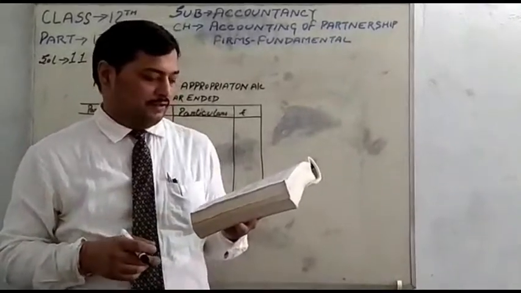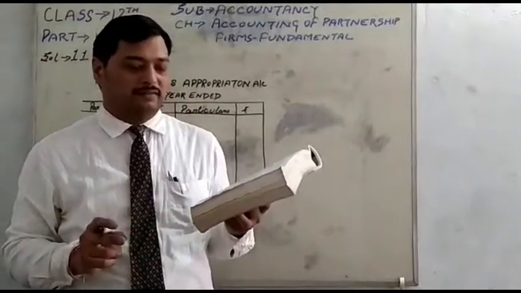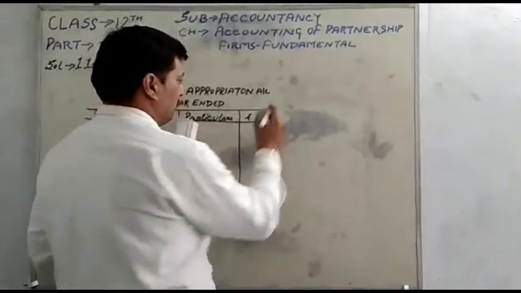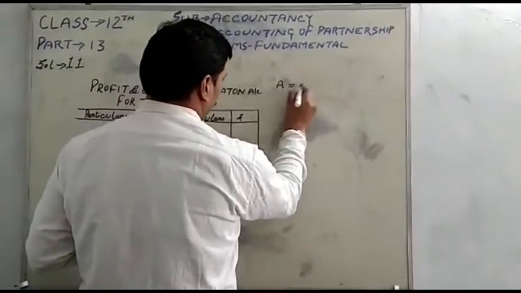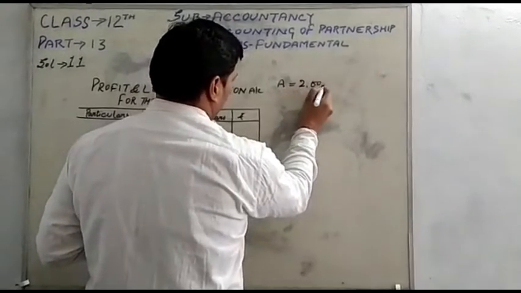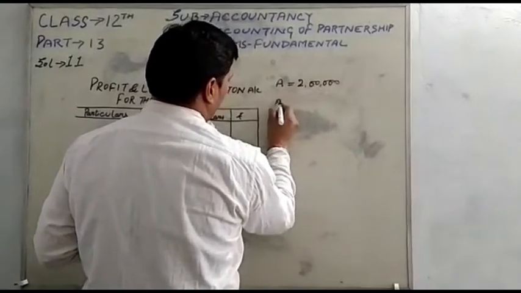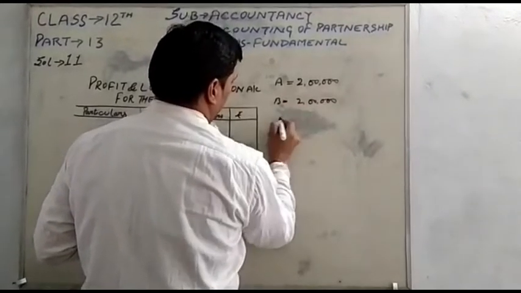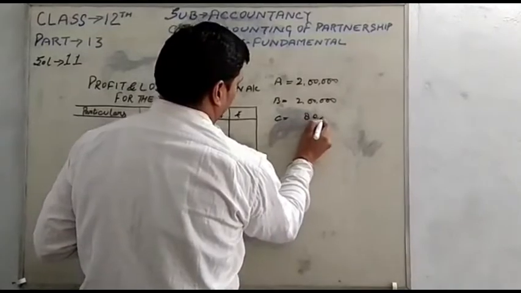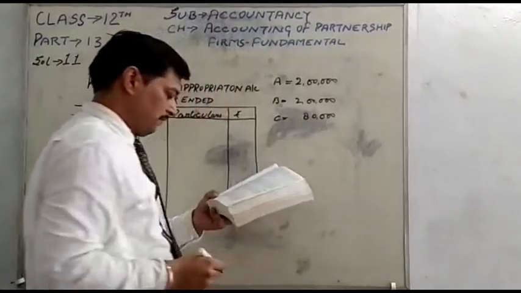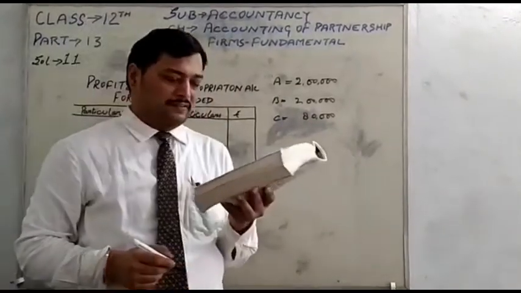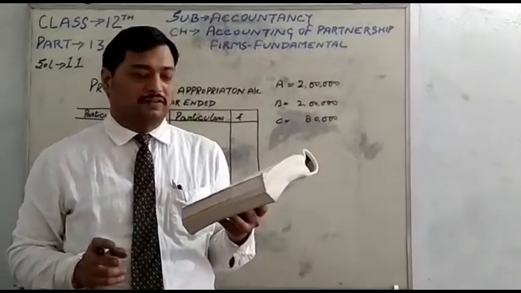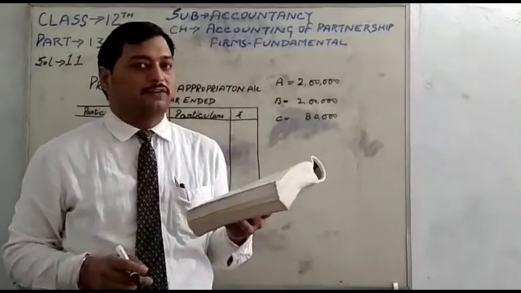The question is: A, B and C were partners in a firm having capital of 2 lakh, 2 lakh and 80,000 respectively. So students, capital of A is 2 lakh, B is 2 lakh and C is 80,000. On 1st April 2015, their current account balances were 20,000, 10,000 and 5,000 debit for C.